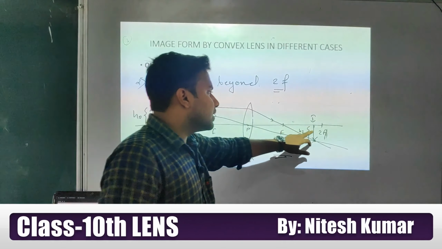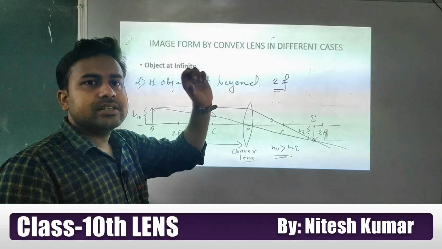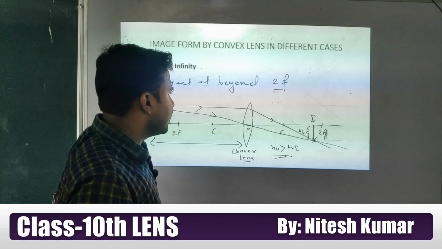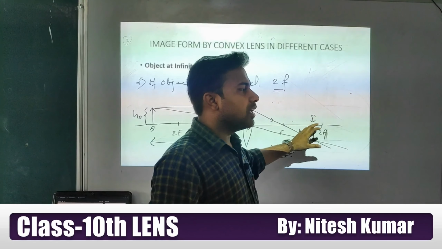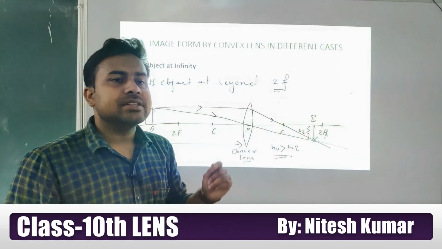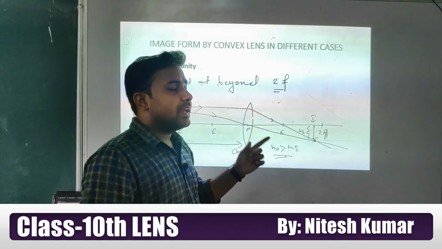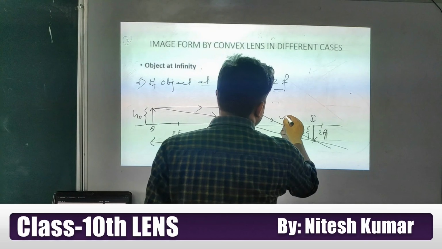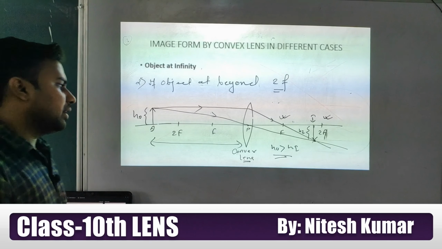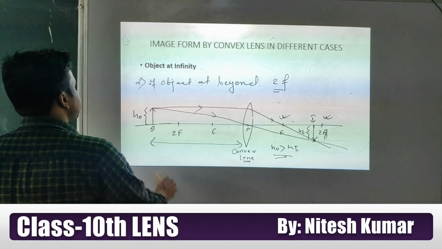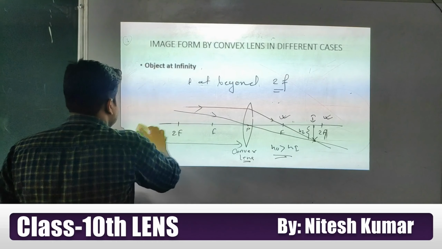So it's real, inverted, and small in size. Look at this, here we are placing a bigger object and getting a smaller image, so small in size, between F and 2F. This image is forming between F and 2F. Everyone note this down. Now I am going to discuss case number three.